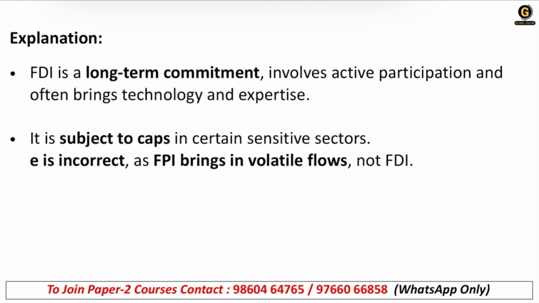See, FDI is a long-term commitment, so for that reason it brings technologies, expertise and skills as well. It is subject to caps in certain sensitive sectors. E is not correct. FPI brings the volatile flows, not FDI. So this is all about this question.